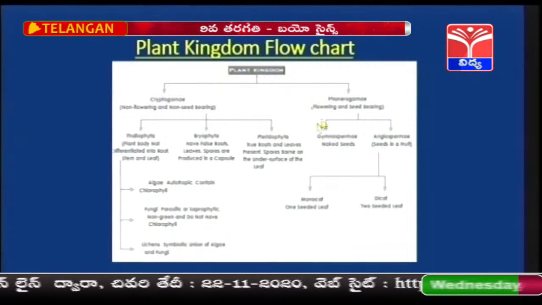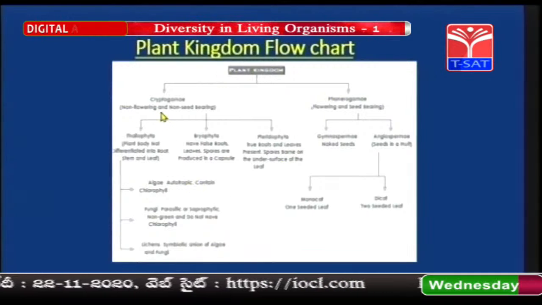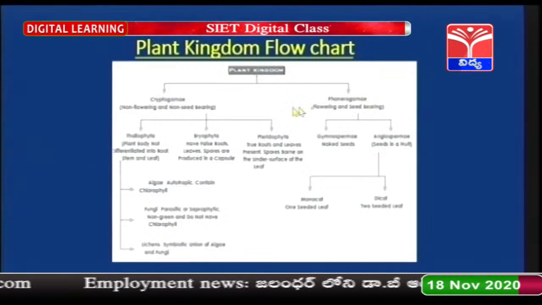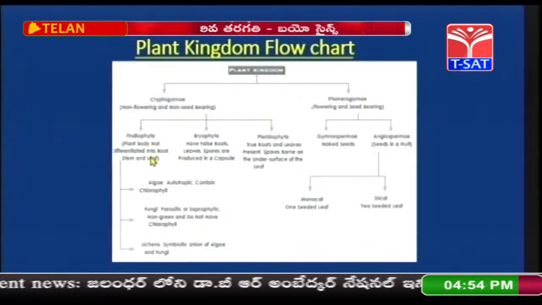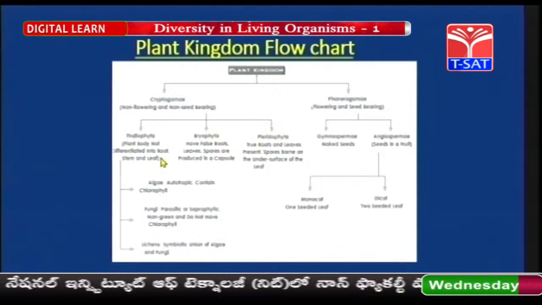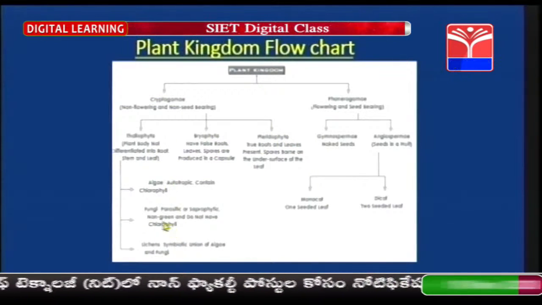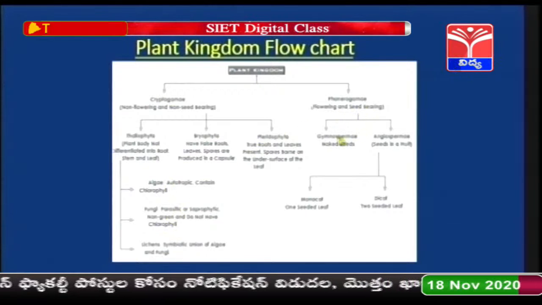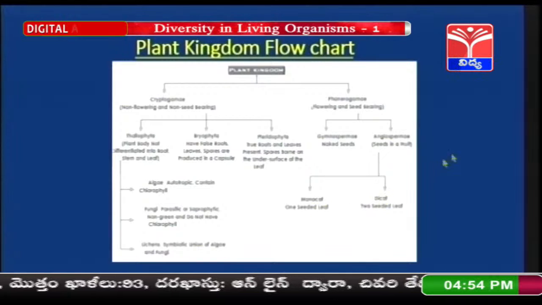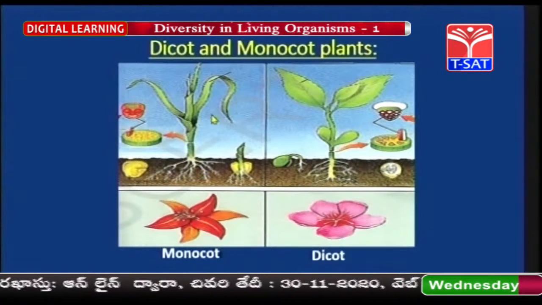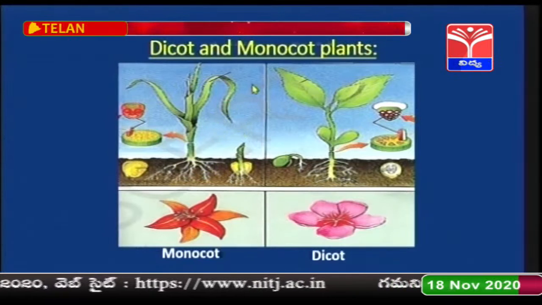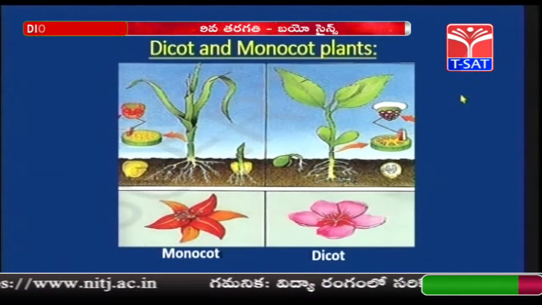This is the plant kingdom flowchart, that is, cryptogams which are non-flowering plants, and phanerogams which are flowering plants. In cryptogams, we have various structures, that is thallophyta, bryophyta, pteridophyta, and in thallophyta again we have three different organisms. In phanerogams, gymnosperms and angiosperms are present, that is monocots and dicots. Children, the image which you are seeing here is dicot and monocot plants. So, let us know about the differences between dicot and monocot plants.